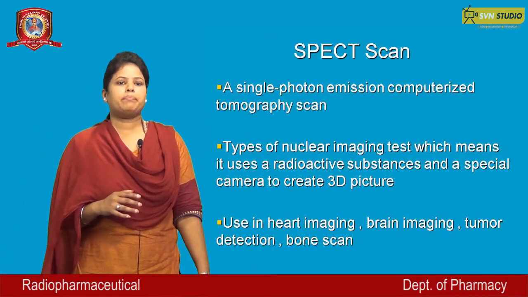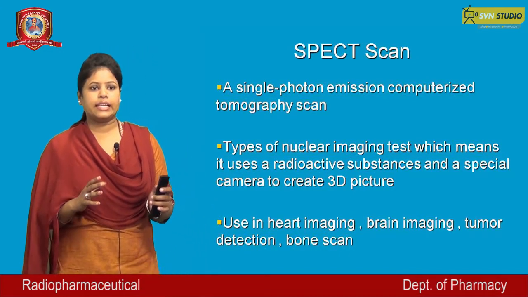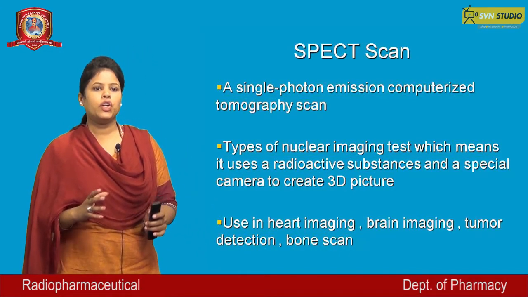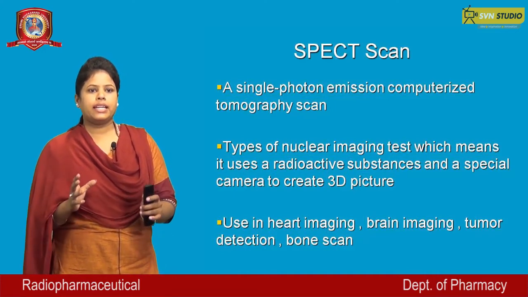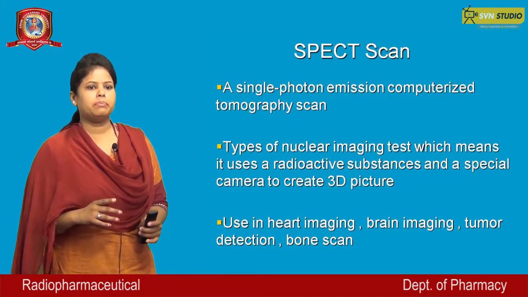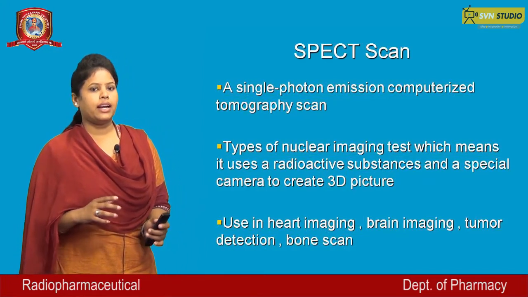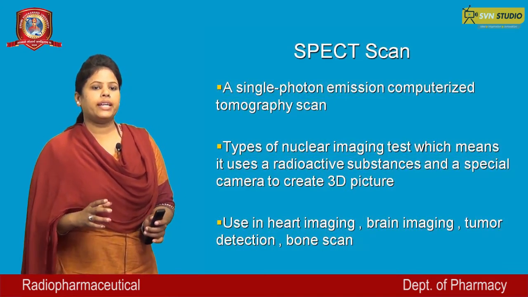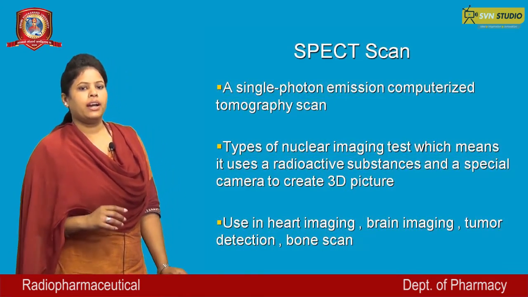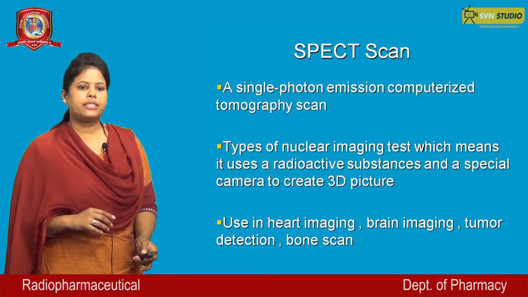Next is SPECT scan. SPECT scan is a single photon emission computerized tomography scan. SPECT scan is a type of nuclear imaging test, which means it uses a radioactive substance and a special camera to create 3D pictures. Used in heart imaging, brain imaging, tumor detection, bone scan.